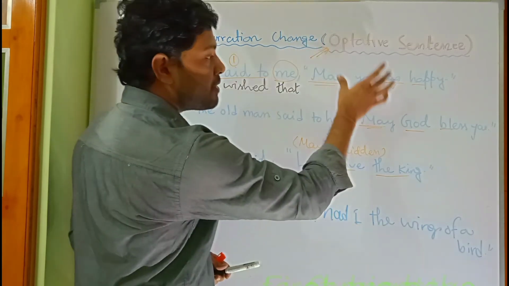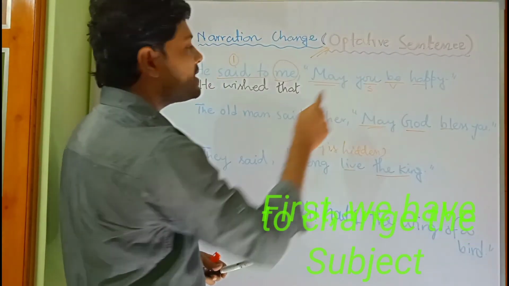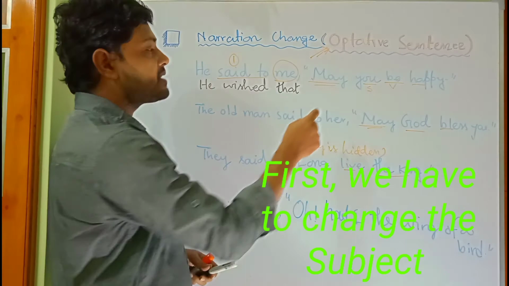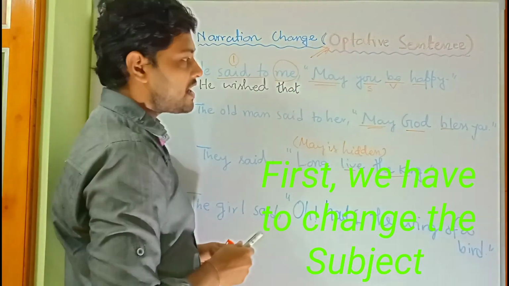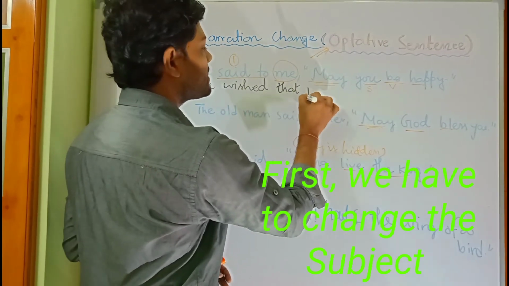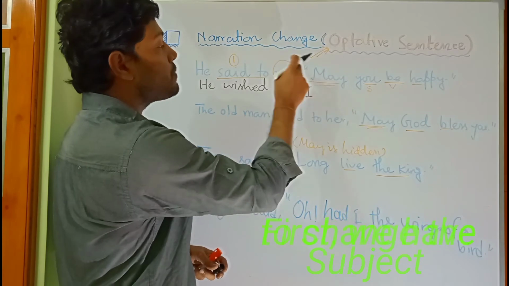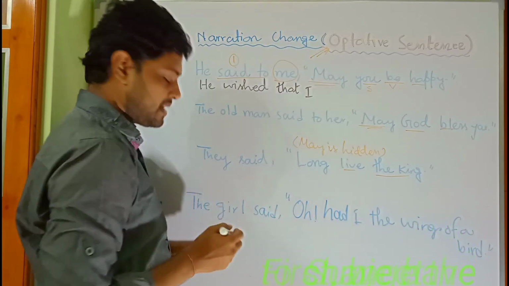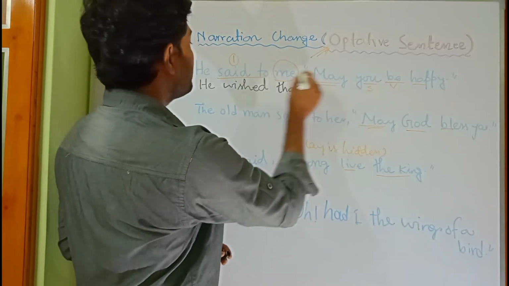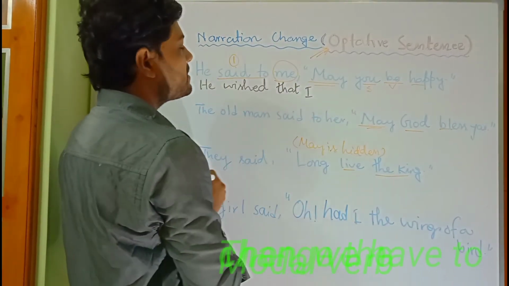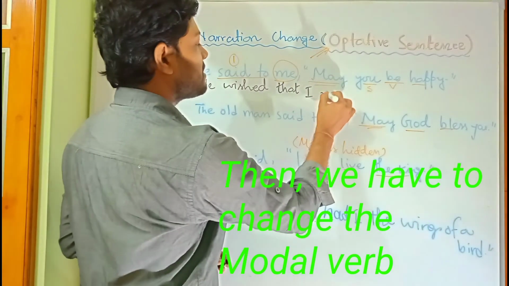So first we think about the subject. Who is the subject here? You. You means second person. Second person means he is the narrative listener. So listener is the first person. So you will be changed into first person I, as it is the subject. So we will not write me. We will write I. Then we have to think about the modal verb. Modal verb may, and as reporting verb is in the past tense, we have to change may to its past tense, that is might.